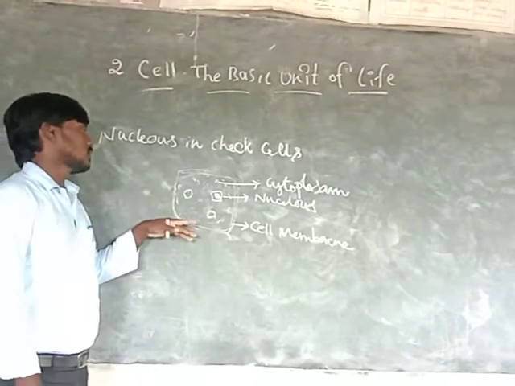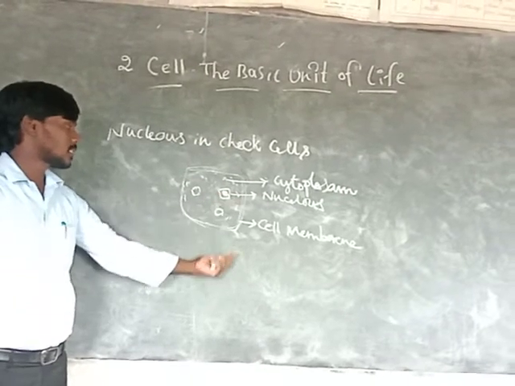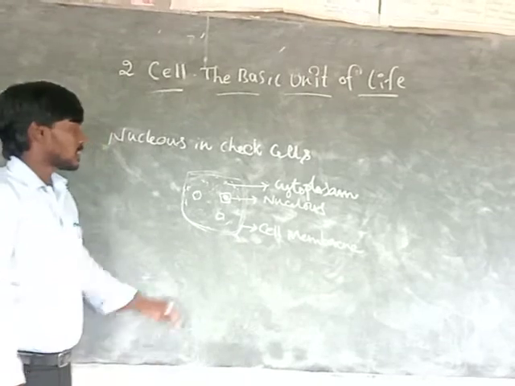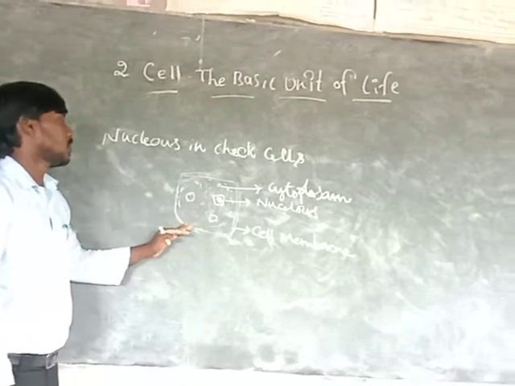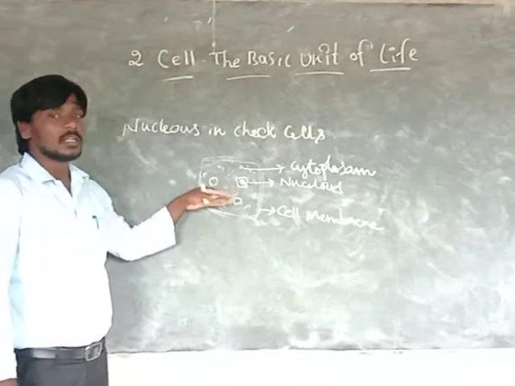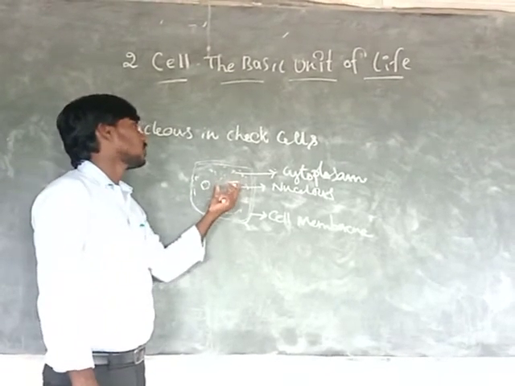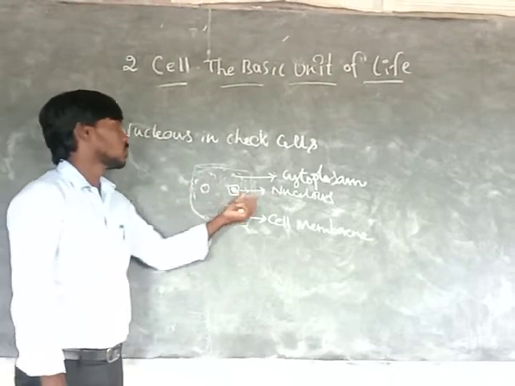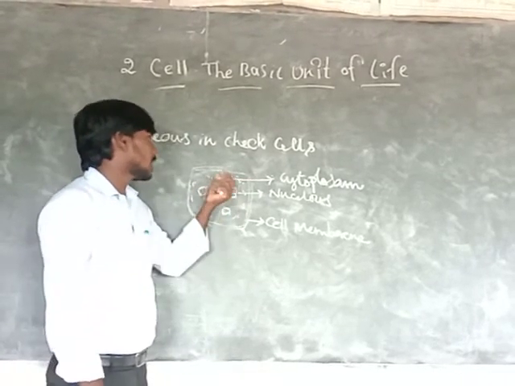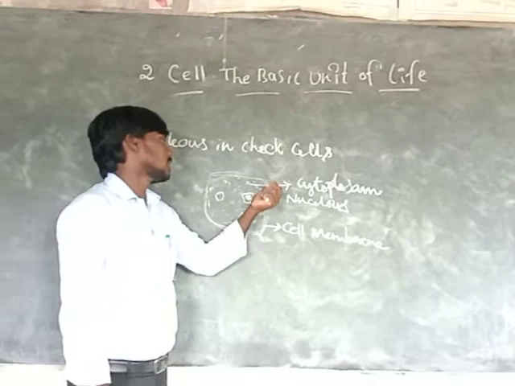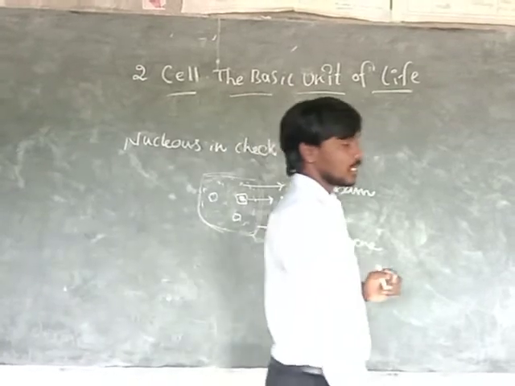Just observe the structure of the cell. It has three parts only. The first is the cytoplasm, the second is the nucleus, and the third is the cell membrane. The cell membrane protects the whole cell from other cells. The nucleus moves within the cytoplasm, and the cytoplasm is always a fluid around the nucleus. That is the nucleus in cheek cells.